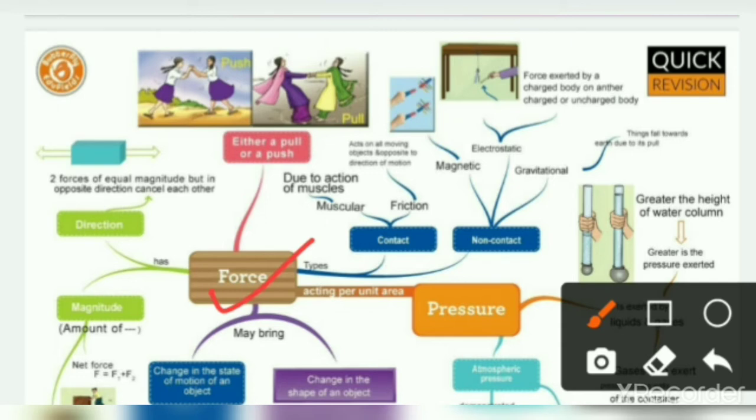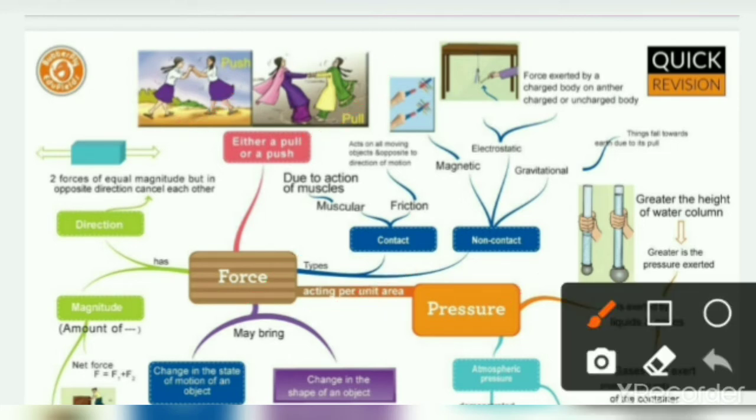So the first question is, what is force? As we know, children, when two things or any objects come in contact with each other, if they are applying force in the form of a push or pull, then this condition we call force. A force may be in the form of a push or in the form of a pull. If we apply a force on any per unit area, that force we call pressure.